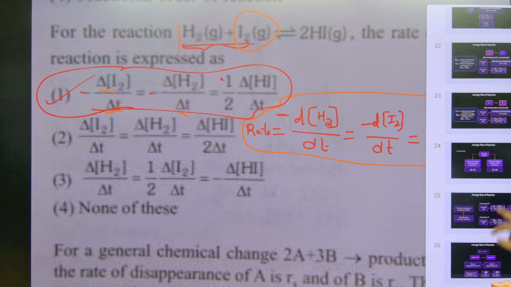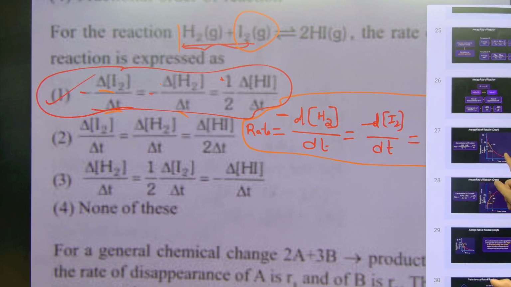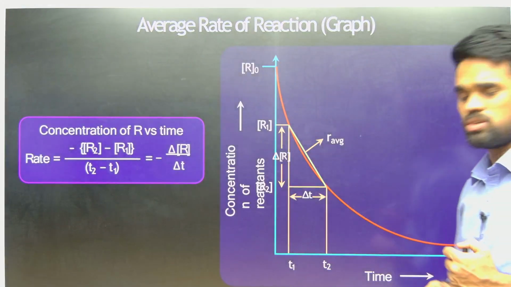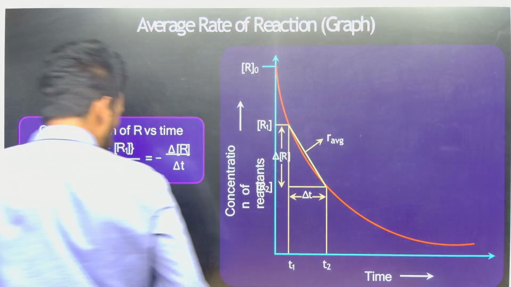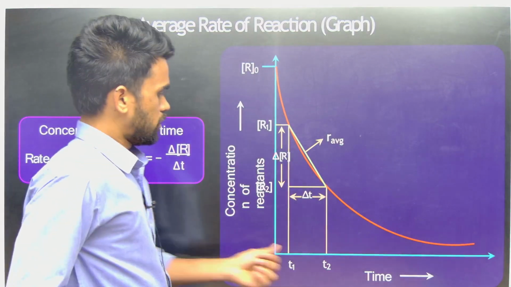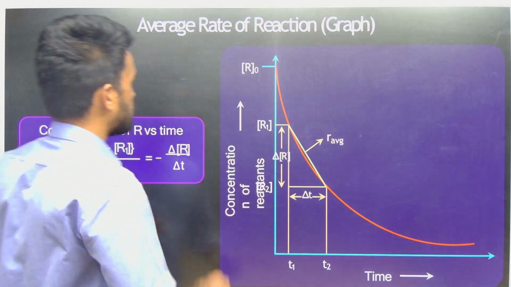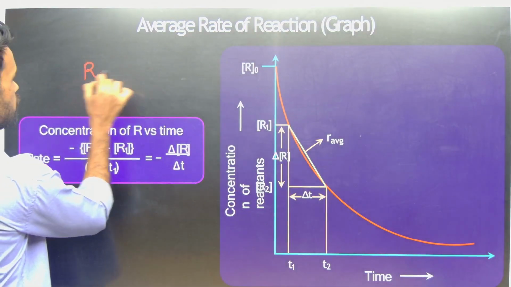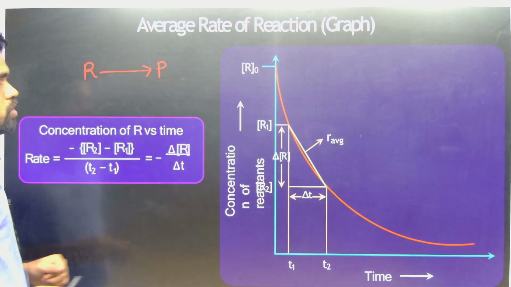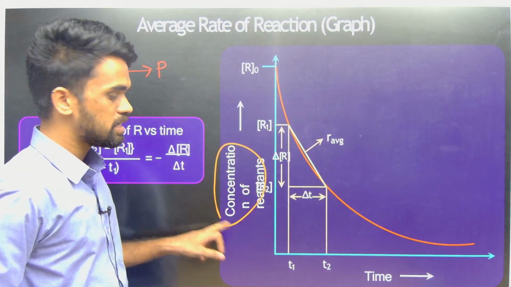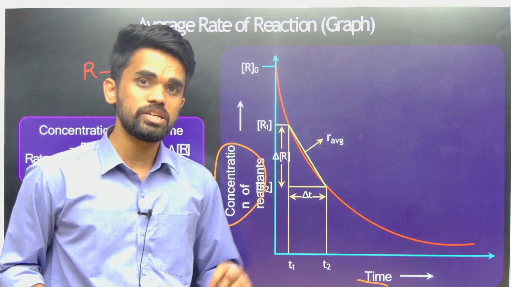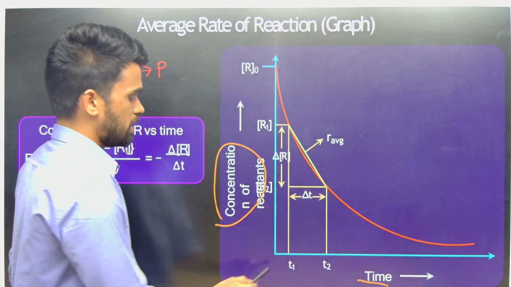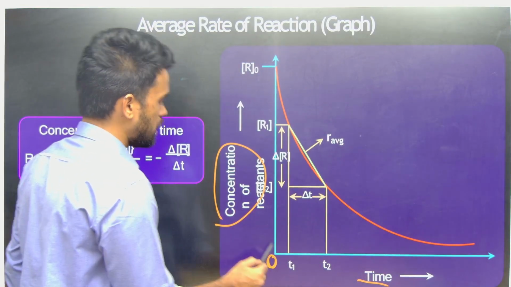So the next thing, let us understand this graph also. What I told you now: concentration of a reactant, let us say R is a reactant converting into product. So concentration of reactants with time, what happens? Concentration of reactants, see, at time t0, it means at the beginning of the reaction.